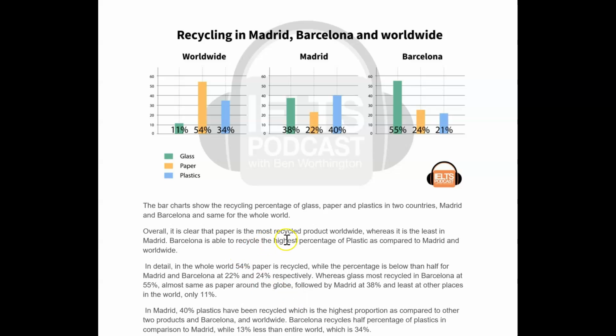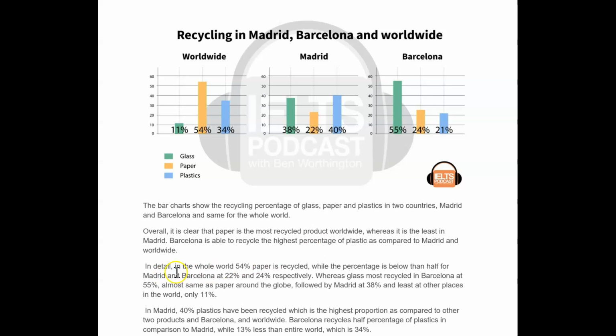It's clear that paper is the most recycled product, whereas it's the least in Madrid. Barcelona is able to recycle the highest percentage of plastic as compared to Madrid and worldwide. Good, lovely. Overall, absolutely perfect. We don't need numbers in here, and you haven't done that. Just small p on the plastic.